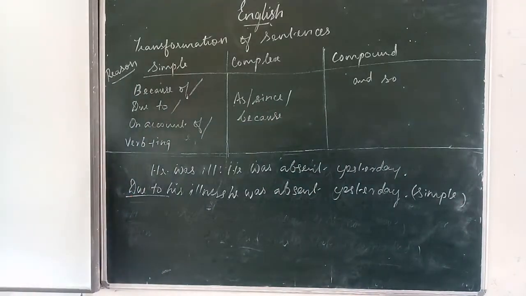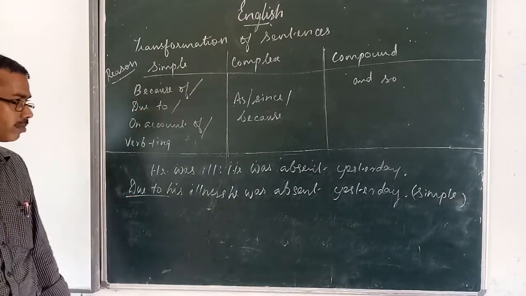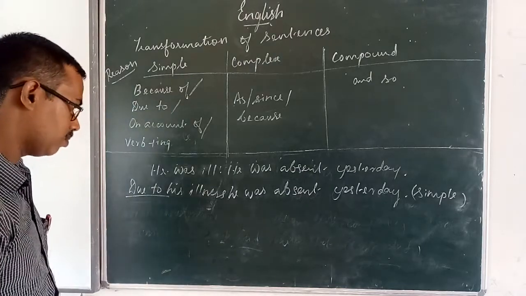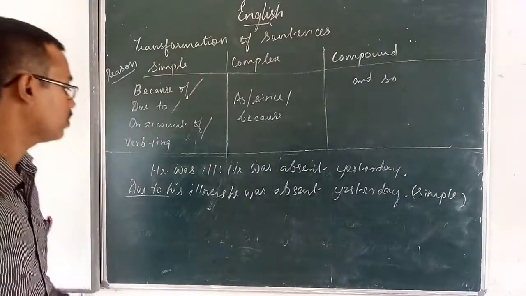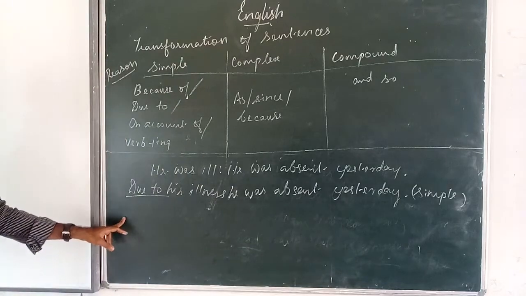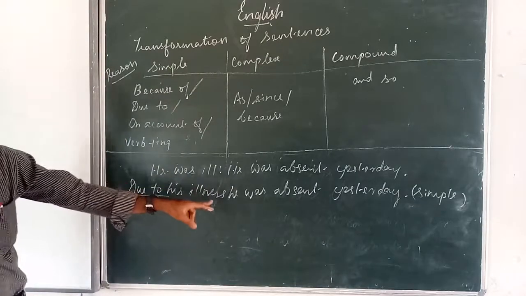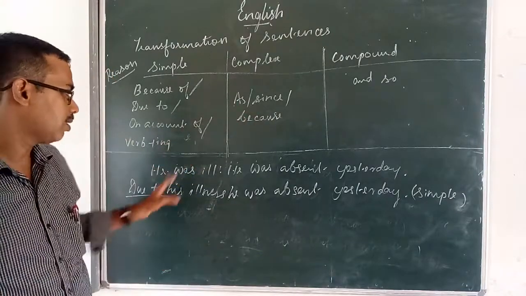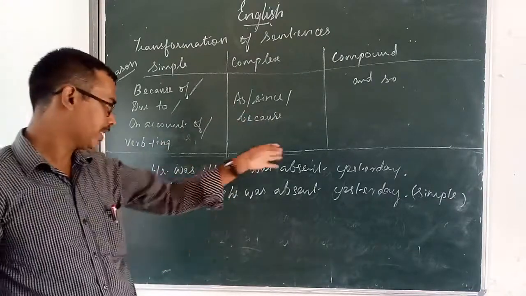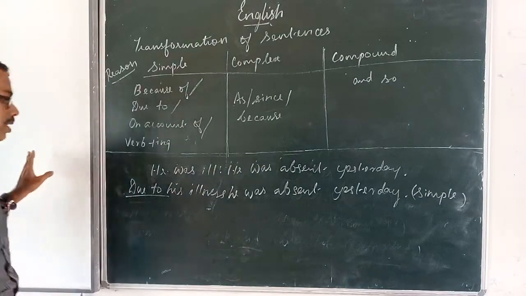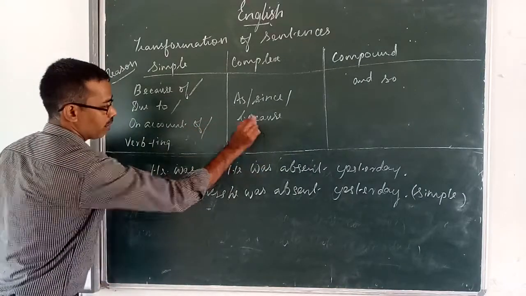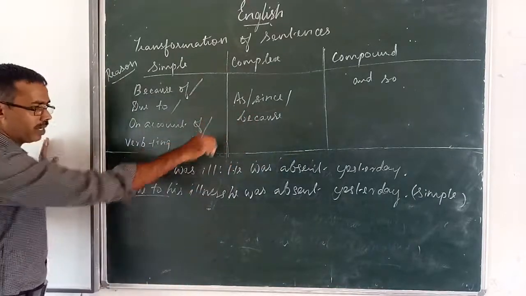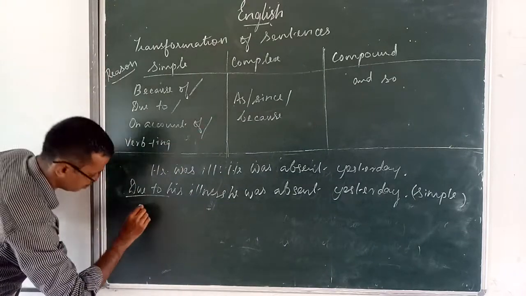Then, how to change this one to complex sentence? As he was ill, he was absent yesterday. Since he was ill, he was absent yesterday. He was absent yesterday because he was ill. We use this one now. Anyone you can use, but I am using this one for understanding.